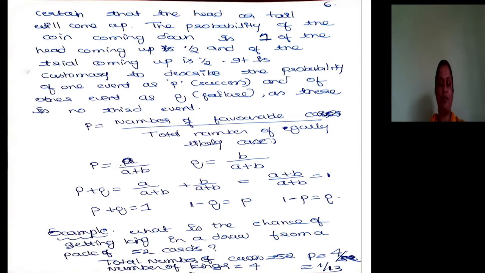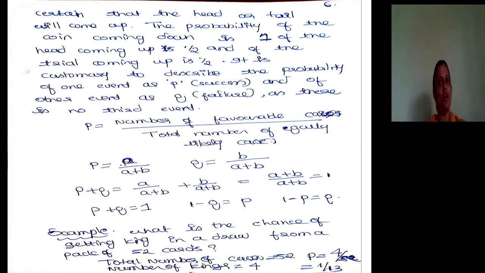So, let me start with an example. What is the chance of getting a king in a draw from a pack of 52 cards? You know that one pack of cards contains 52 cards. So the total number of cards is 52. Out of that 52 cards, how many kings will be there? 4. The number of favorable events is 4 divided by the total number of equally likely cases, which is 52. So 4 by 52. When you simplify it, 1 by 13 is the chance of getting a king